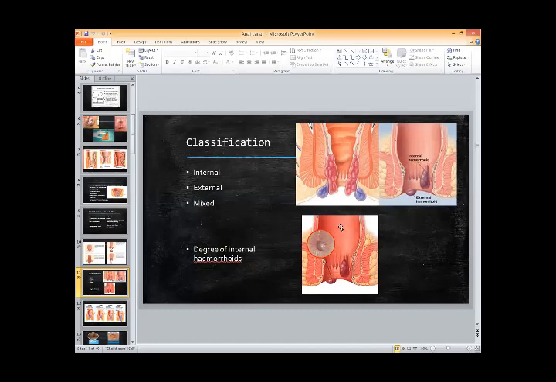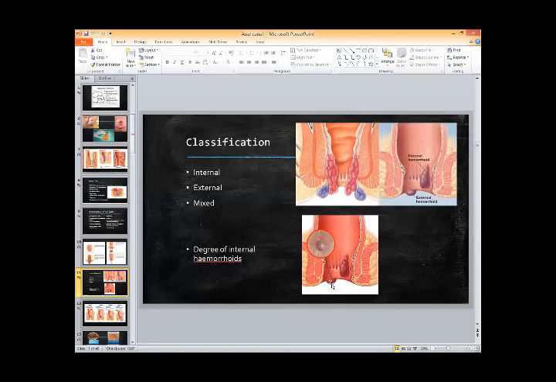And there can be some external hemorrhoid, which is actually not the prolapsed or engorged anal cushion. It is a small hematoma in the subcutaneous tissue just proximal to the anal opening. This is because during straining, there may be a small bleed, and this bleed will accumulate in the form of a hematoma just around the anal canal. This is called external hemorrhoids. And sometimes these two will be there together, internal and external hemorrhoid. These are called mixed hemorrhoids.